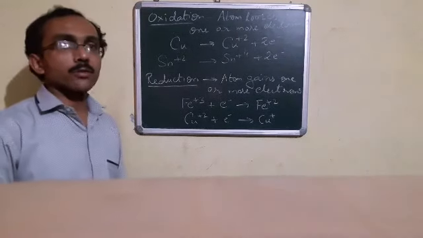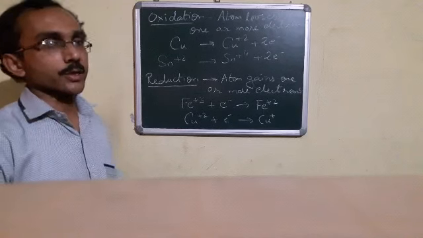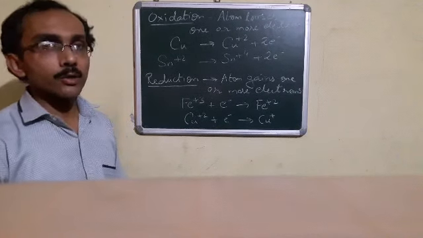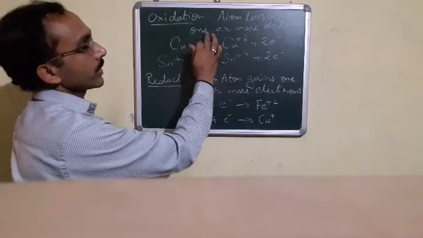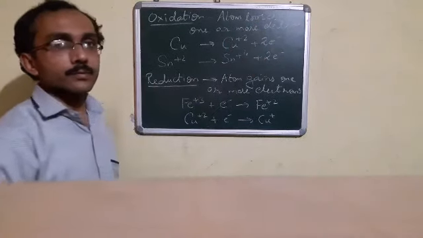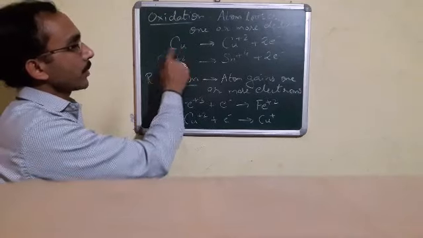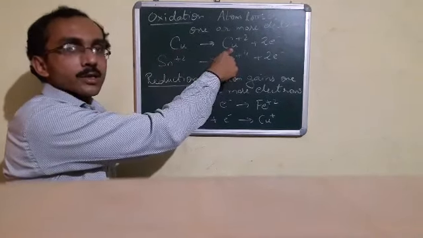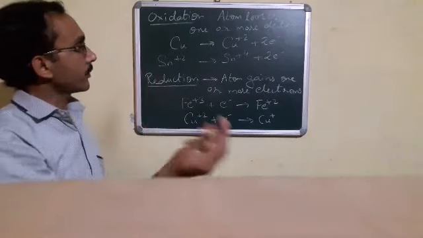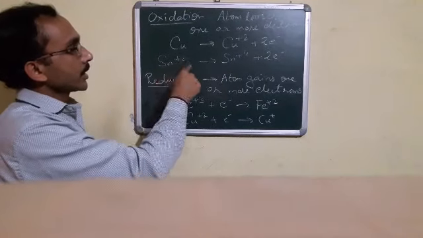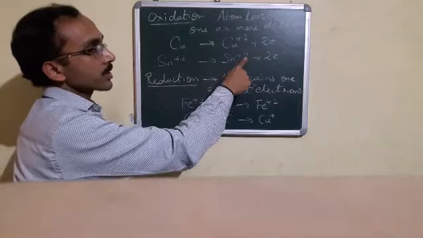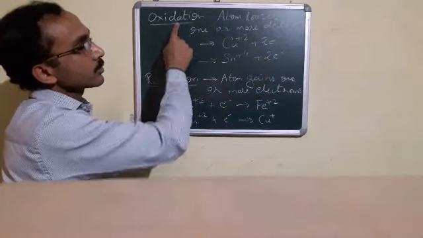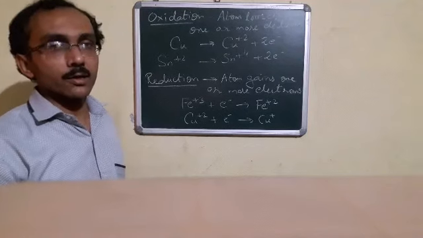Now on the basis of electronic concept, what is oxidation? Oxidation is a phenomenon in which an atom or a molecule loses one or more electrons. That means if we see copper, here copper converts into copper cation with a +2 charge, so it loses 2 electrons. Similarly, tin converts from +2 charge to +4 charge by losing 2 electrons. That means oxidation means losing one or more electrons.